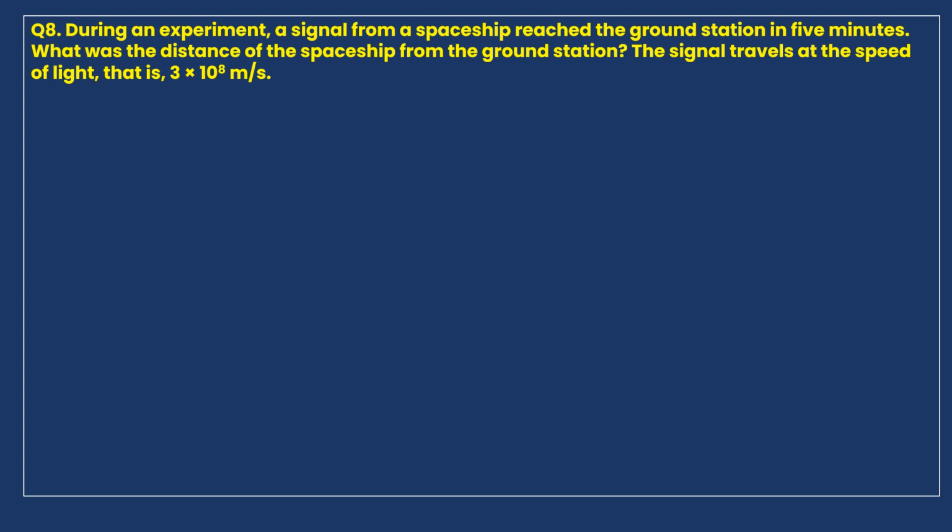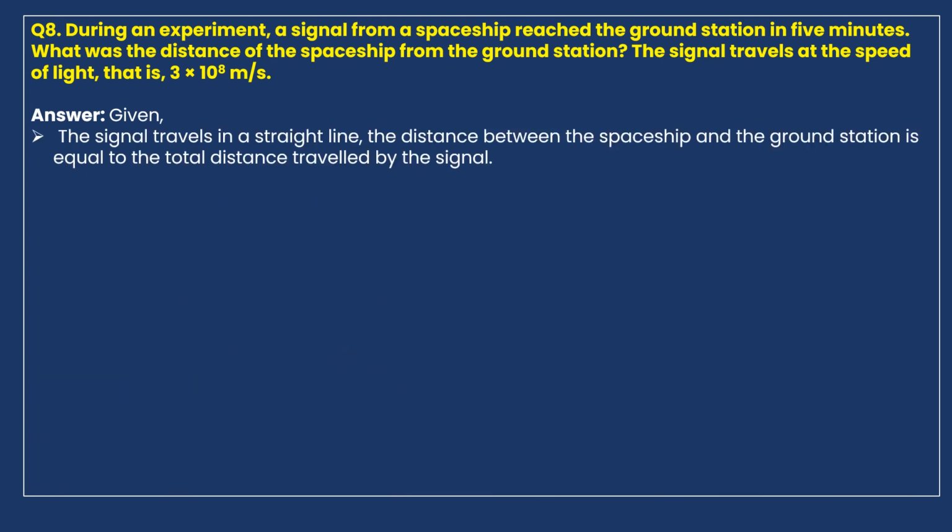Now let's see how to calculate from the given data. The signal travels in a straight line, so it's in uniform motion, or you can say rectilinear motion. The distance between the spaceship and the ground station is equal to the total distance traveled by the signal. Time is given here as 5 minutes, that means 300 seconds. We have to convert time into seconds since speed is given in meters per second.